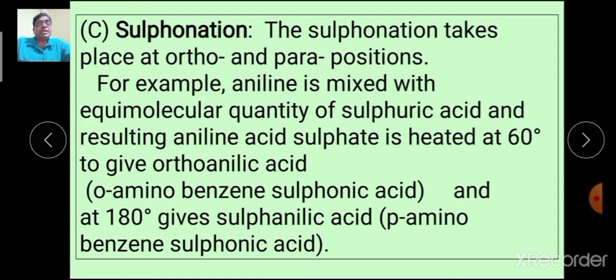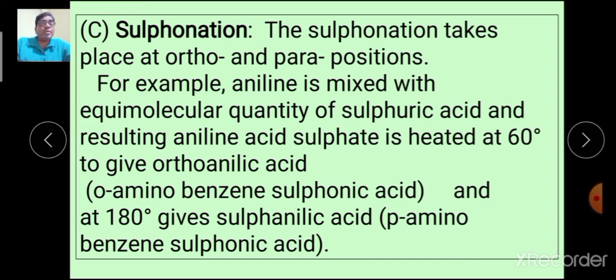That is ortho-aminobenzene sulfonic acid, the substitution at ortho position of sulfonic acid group. And if heating at 180 degrees, then para-aminobenzene sulfonic acid is obtained, which is also called sulfanilic acid.